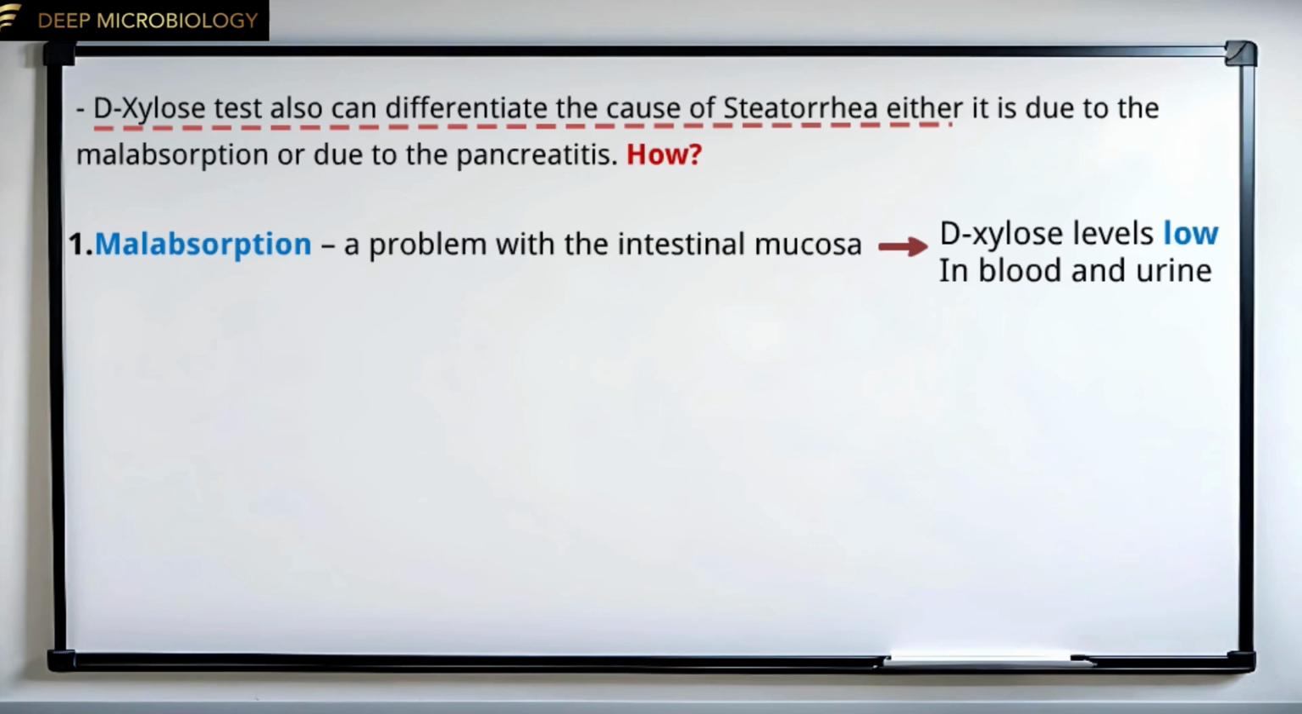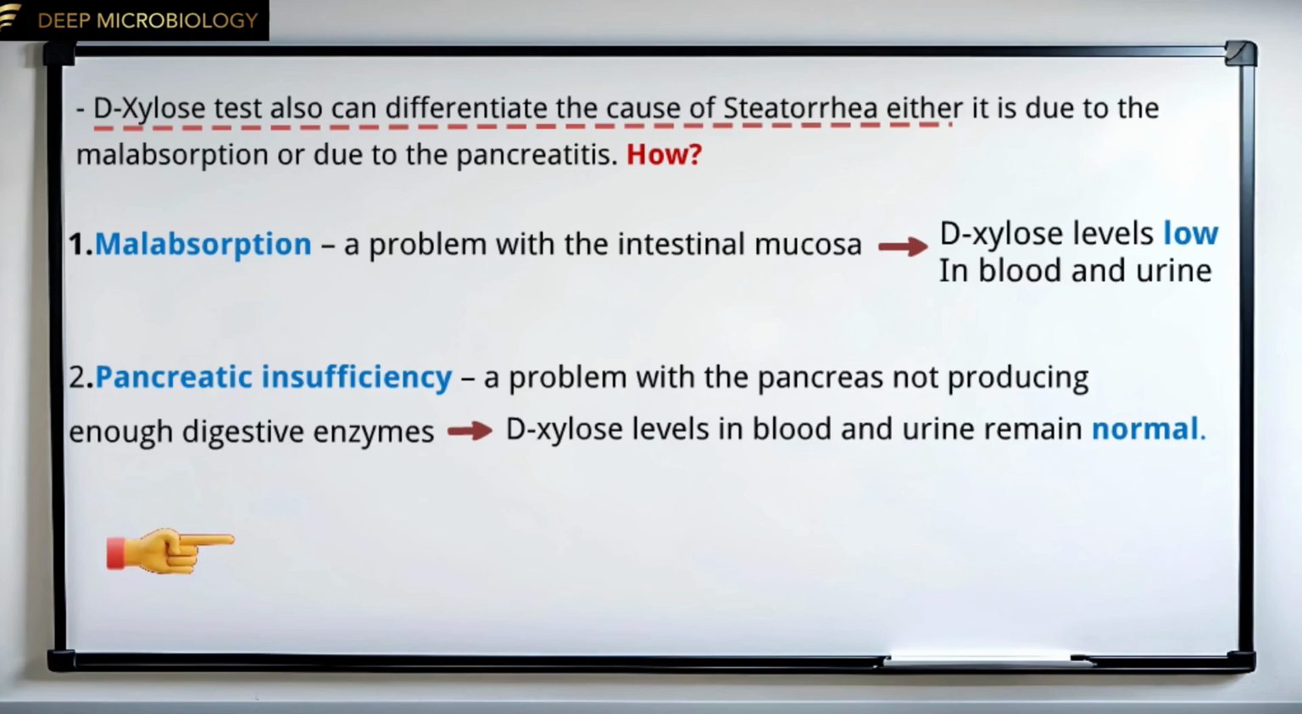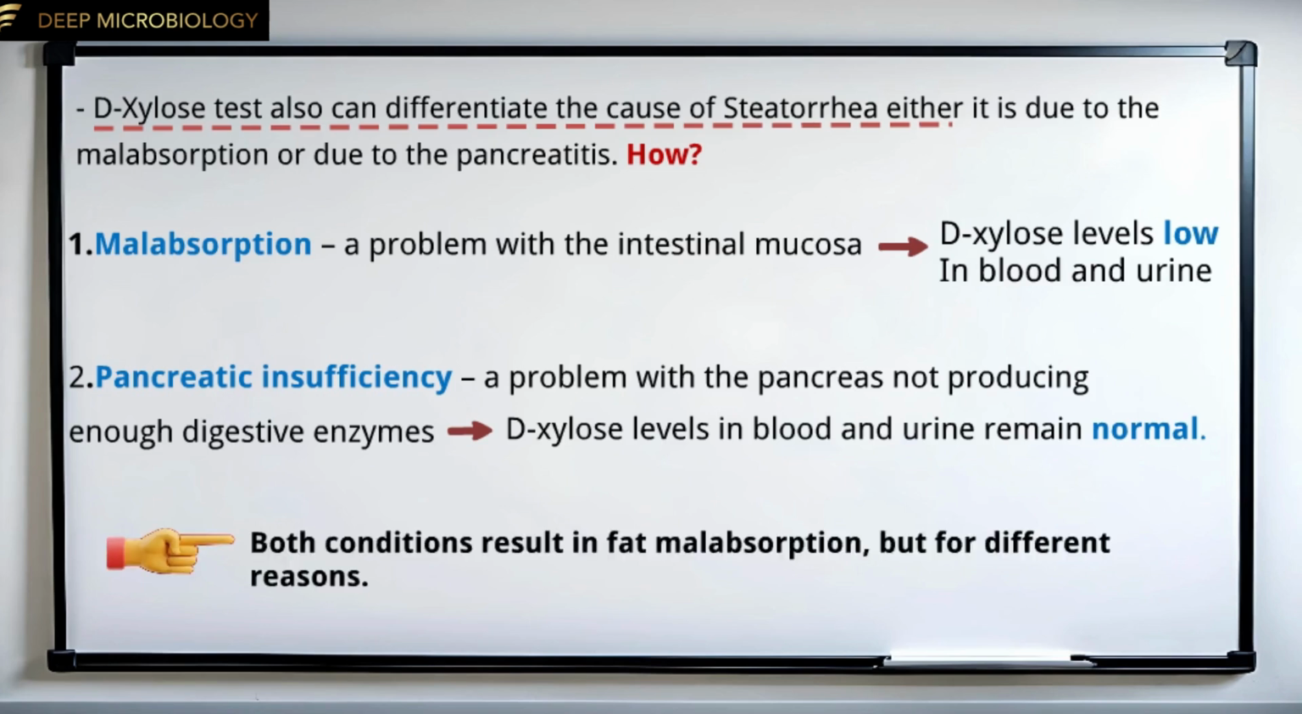In contrast, in pancreatic insufficiency, the mucosa remains intact, allowing normal absorption of D-xylose, even though other nutrients, particularly fats, are poorly digested due to a lack of pancreatic enzymes. Therefore, D-xylose levels in blood and urine remain normal. Both conditions result in fat malabsorption, but for different reasons.